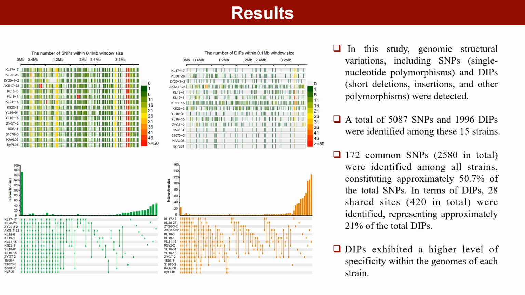Genomic structural variations, including SNPs, single-nucleotide polymorphisms, and DIPs, short deletions, insertions, and other polymorphisms, were detected among all 15 sequenced strains. The results revealed a total of 5,087 SNPs and 1996 DIPs shared among the 15 strains. Besides, 172 common SNPs were identified among all strains, constituting approximately 50.7% of the total SNPs. In terms of DIPs, 28 shared sites were identified, representing approximately 21% of the total DIPs.